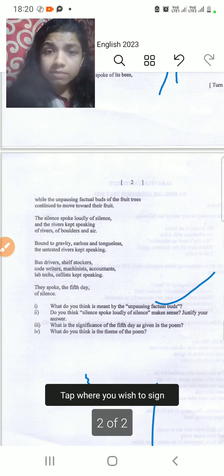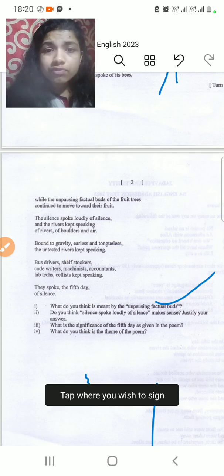Unpausing factual bars of the fruit trees continue to move toward their fruit. Like factual data regarding trees, fruits, it itself now speaking regarding it, and itself is working without thinking that the scientist will notice, scientists will speak. The silence spoke loudly of silence. So like that, no more scientist requires to speak.